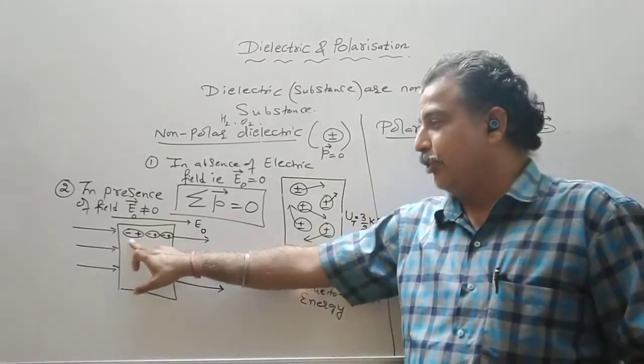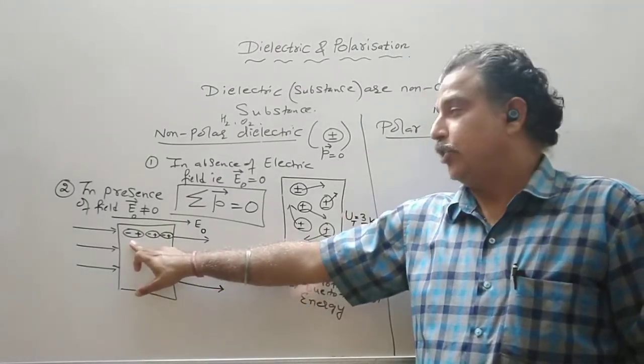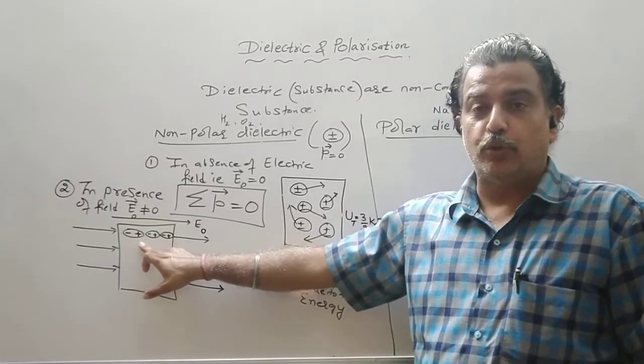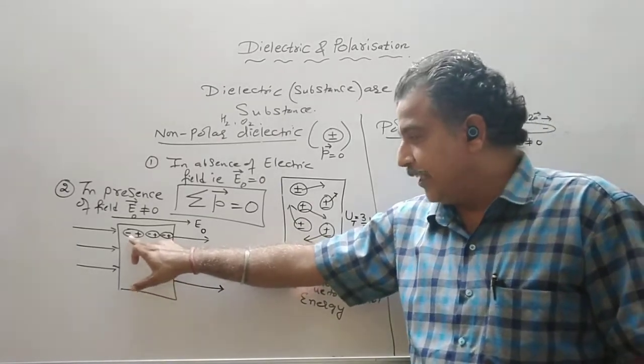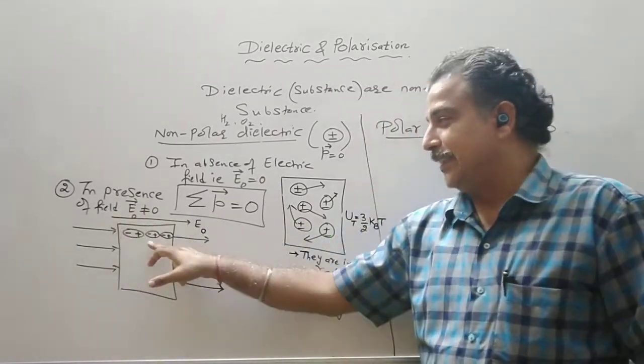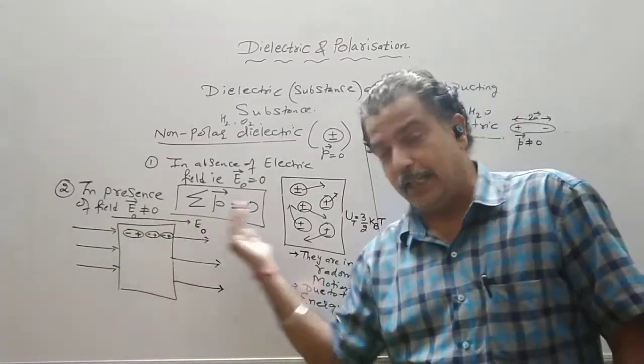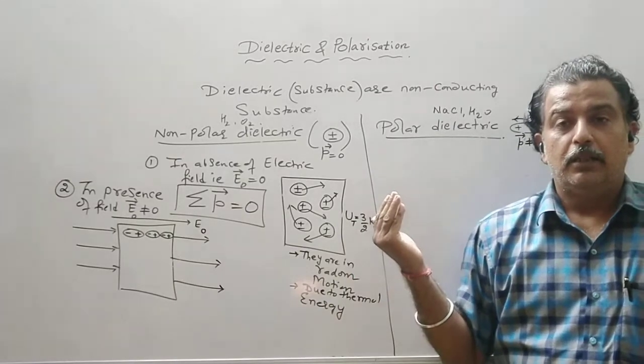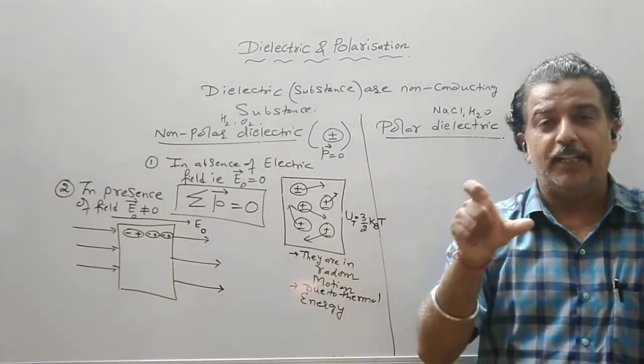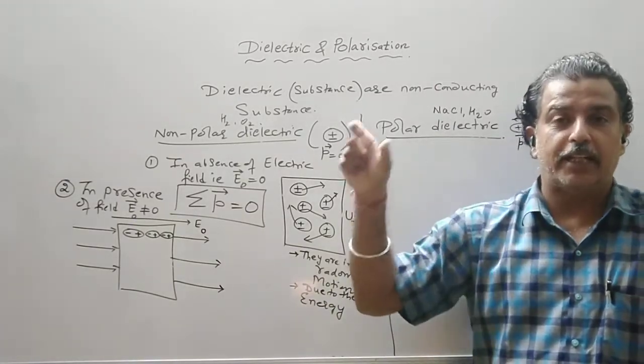Now see the direction of dipole moment. The direction of the dipole moment is from negative to positive charge. So its dipole moment is along the x-axis. So all the dipoles align in the direction of the electric field.